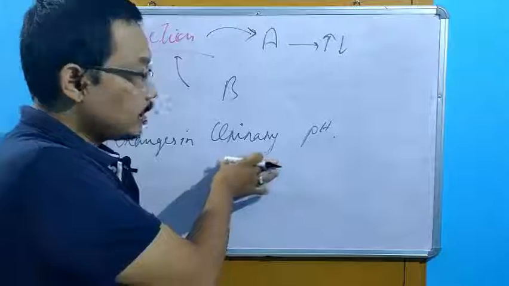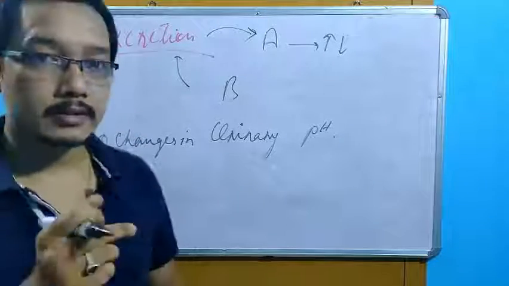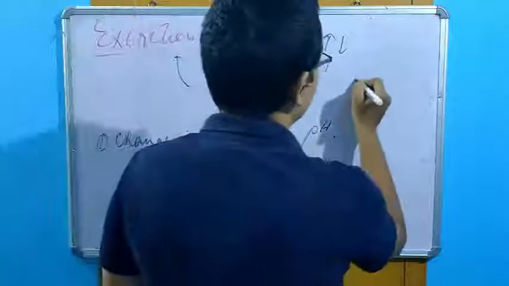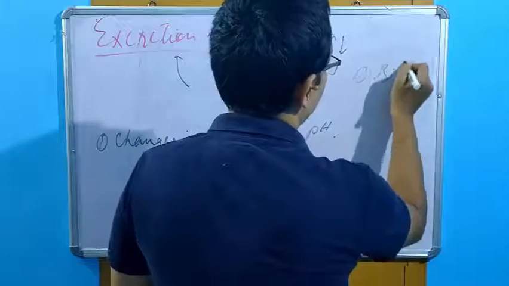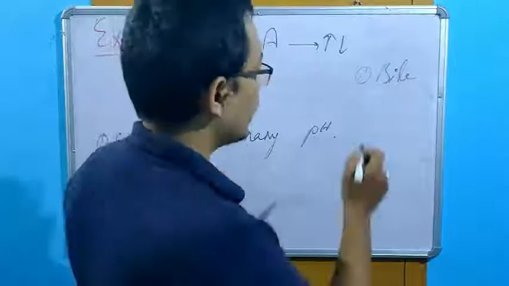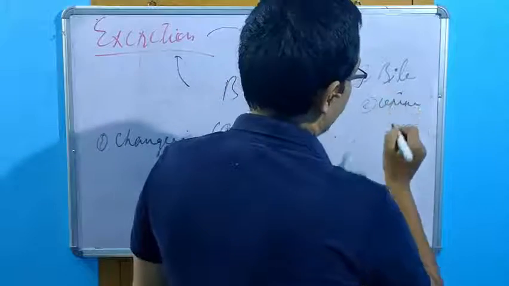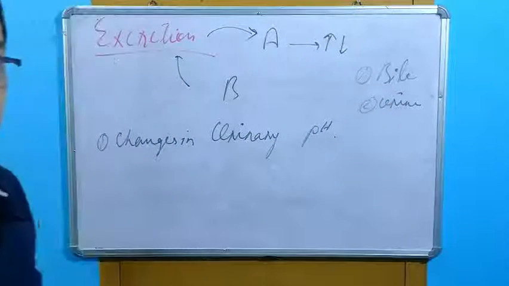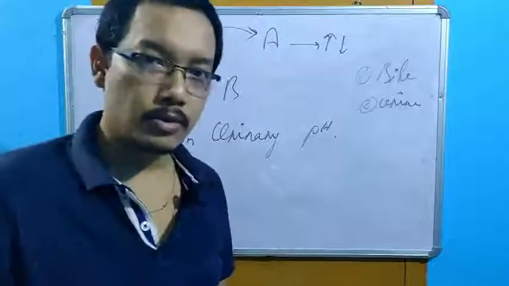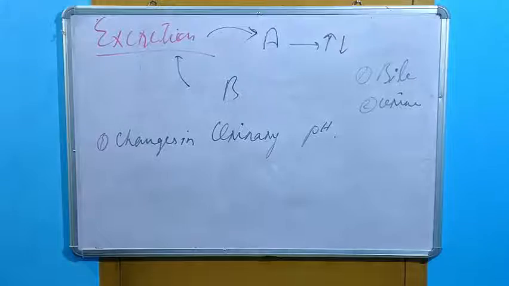Why are these changes in the urinary pH important? Because the major routes of excretion of a drug are, number one, bile, and second, urine. We know this. We have other routes also, but these are the major routes. One is the bile, second is the urine.